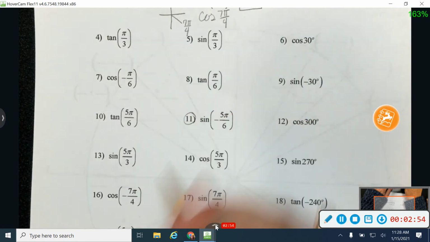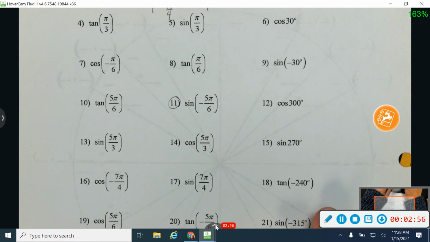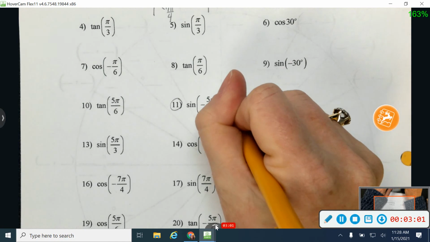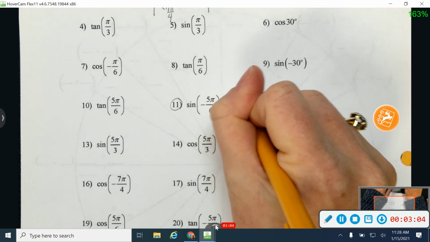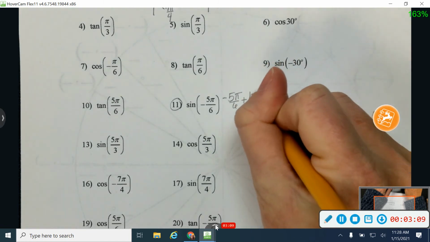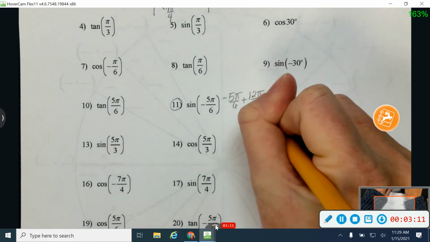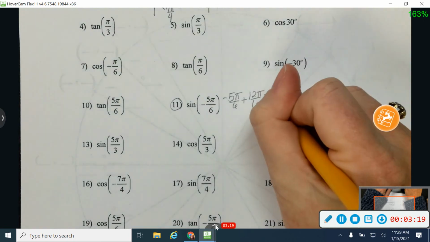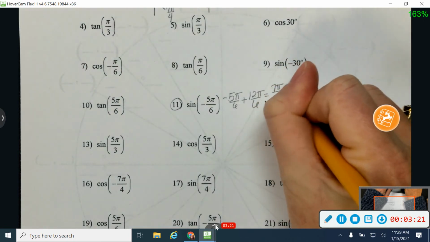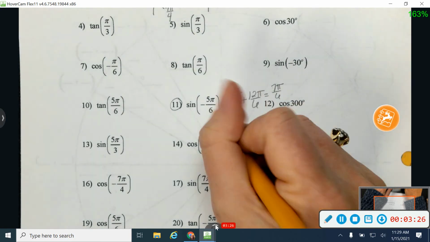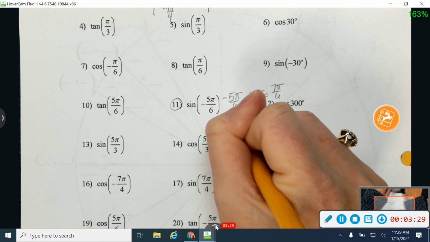Okay, so number 11, also too small. So I'm going to add. You can choose if you want to add or draw. So I'm going to take my negative 5 pi over 6, and I'm going to add 2 pi, which would be the same thing as 12 pi over 6. So if I do negative 5 plus 12, that's right, I end up at 7 pi over 6. Good. So really what I'm finding here is the sine of 7 pi over 6.